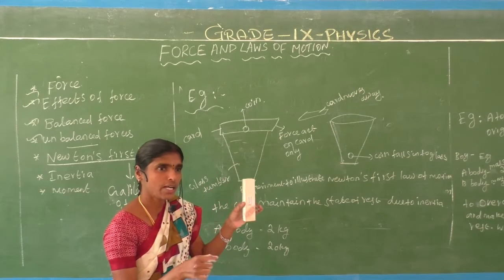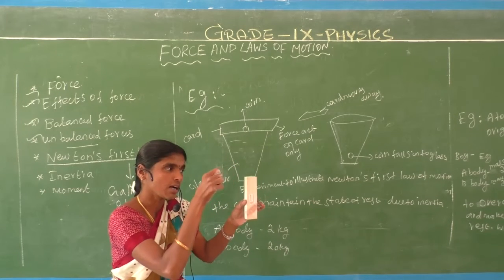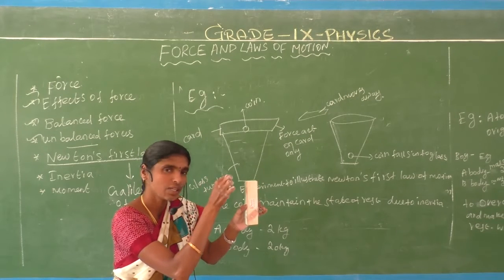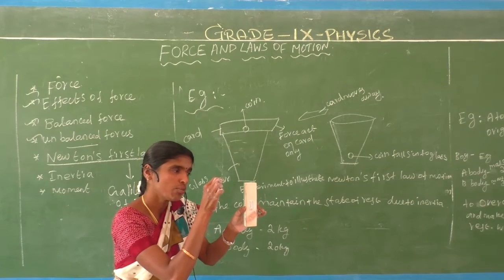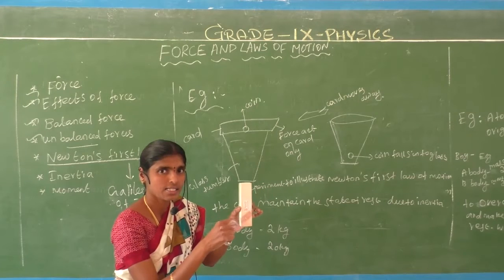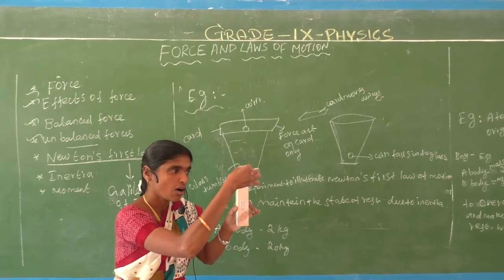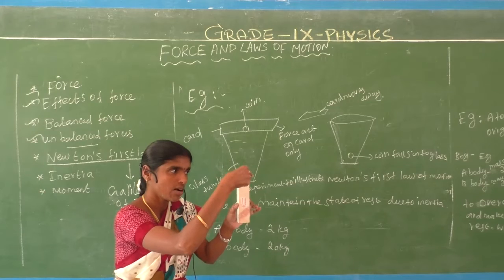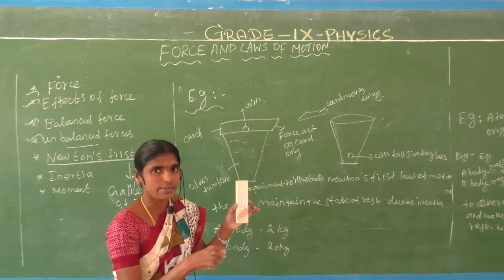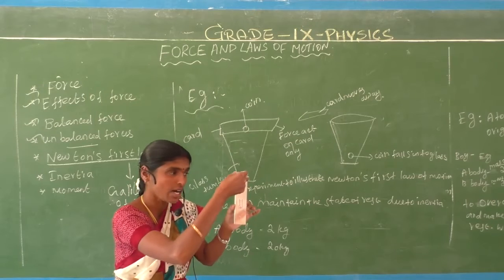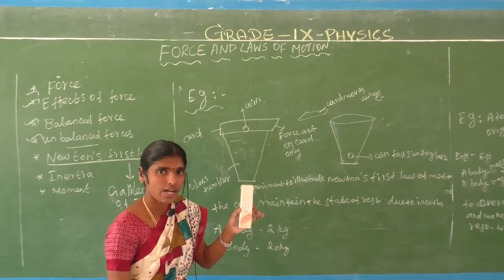We touch or flick the cardboard. The cardboard moves away from the glass. Only the coin remains inside the tumbler. The coin is at rest.